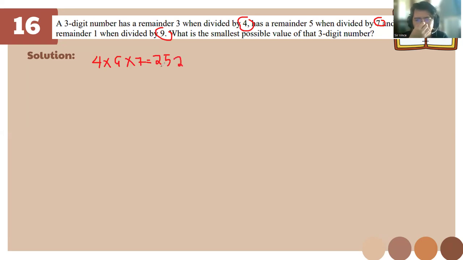Then 3. Okay, wait. There's a remainder of 3. So 252, remainder of 3. It should be plus 9, I think. Not 19.